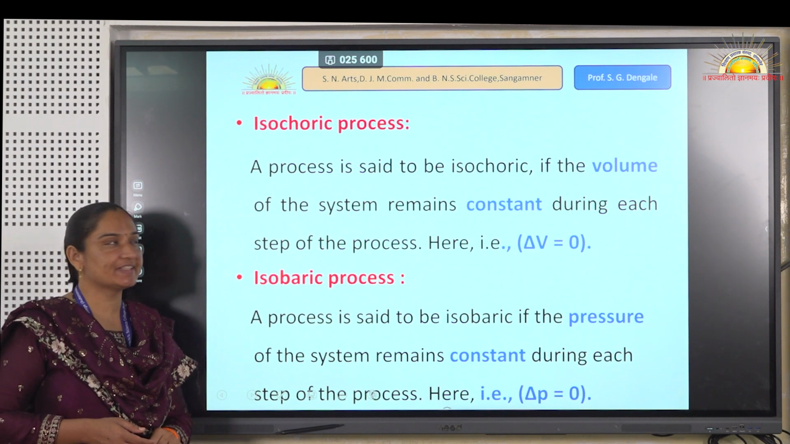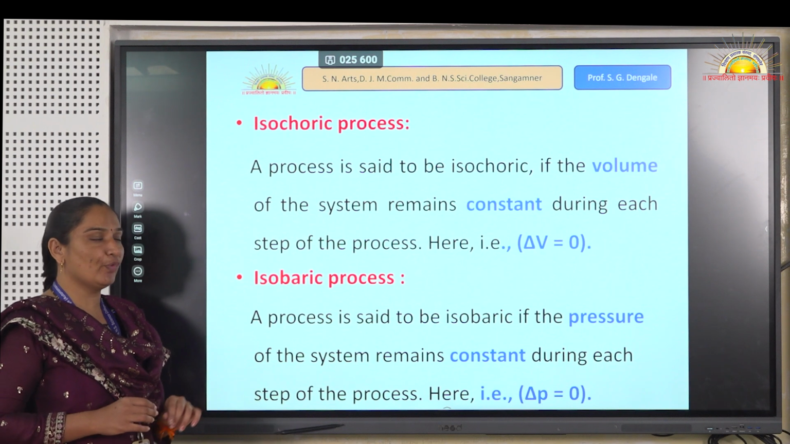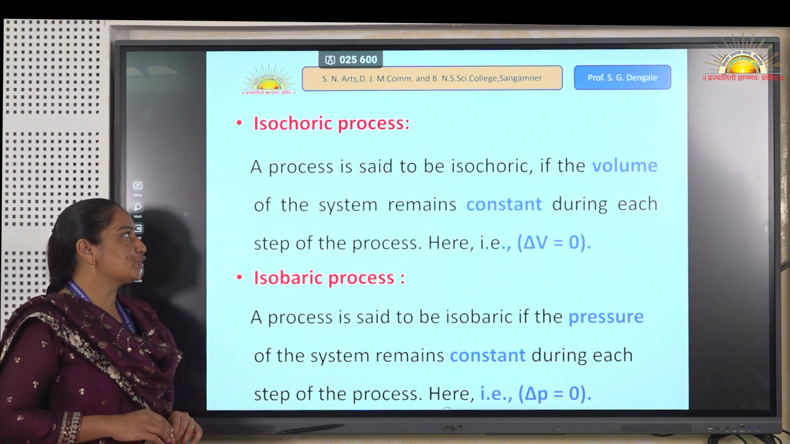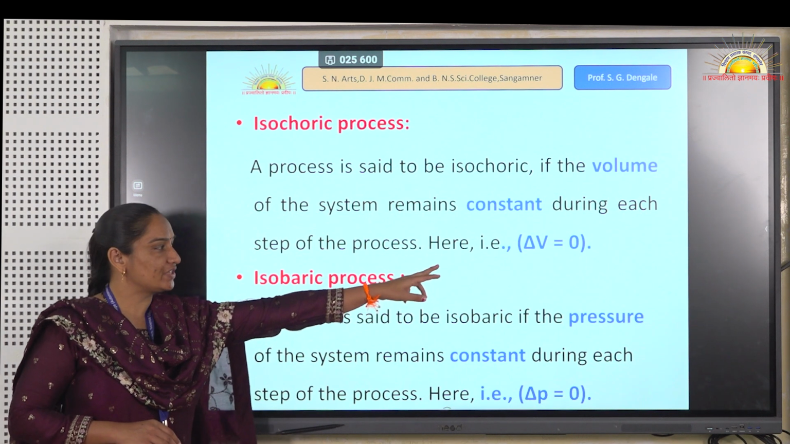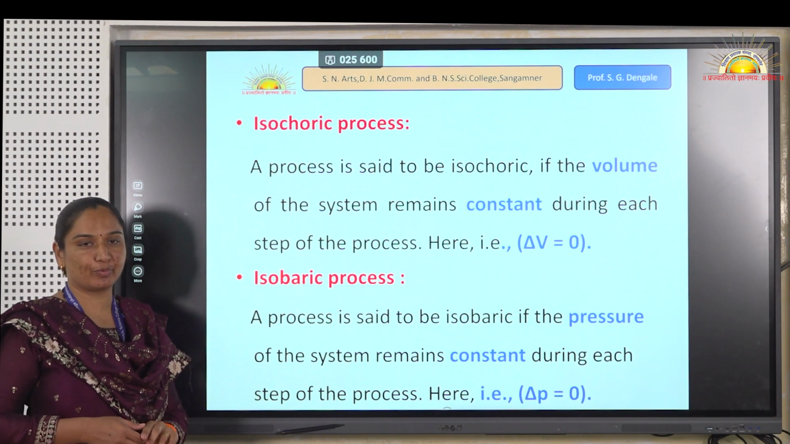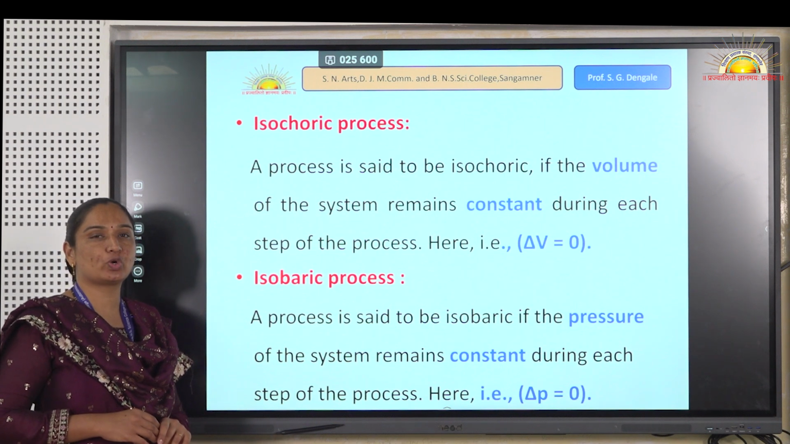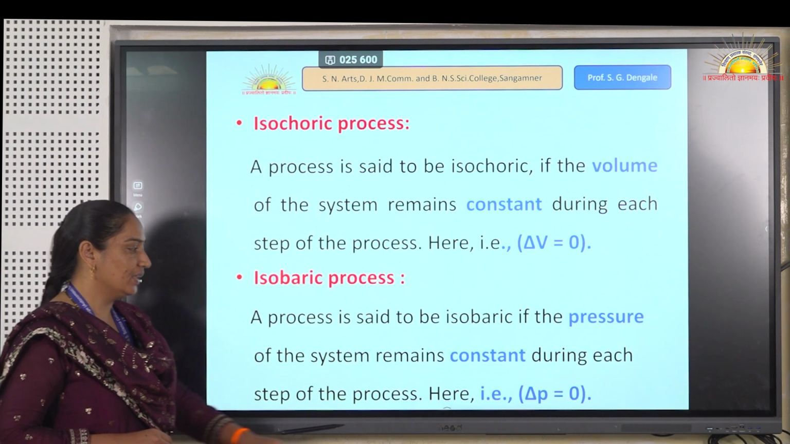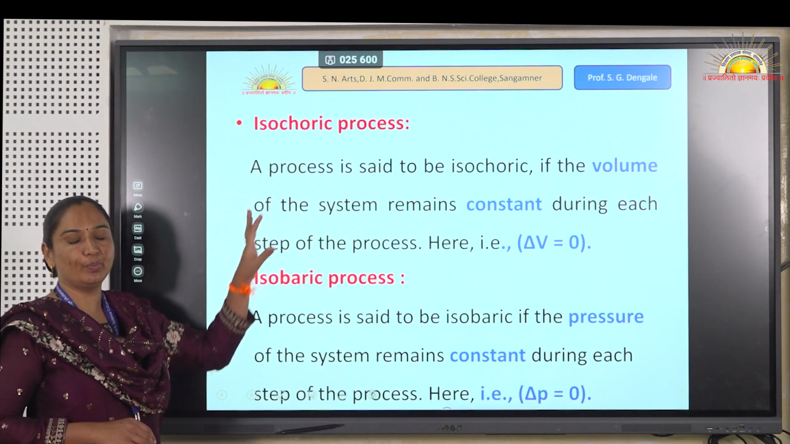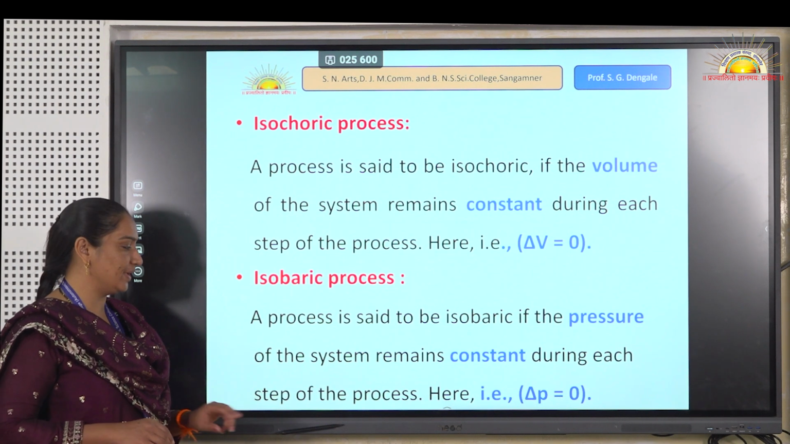Then our next process is the isochoric process. Isochoric process means the process in which the volume of the system remains constant. For an isochoric process, delta V is equal to 0. Then another process is the isobaric process. For the isobaric process, the pressure of the system remains constant, that is, delta P is equal to 0. So for an isochoric process, volume remains constant, and for an isobaric process, the pressure remains constant.